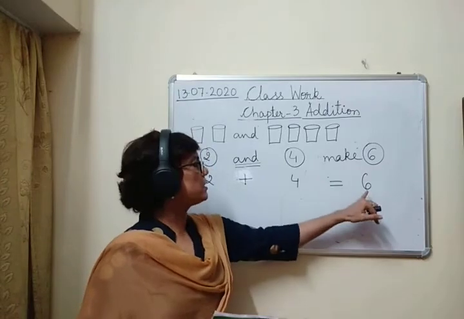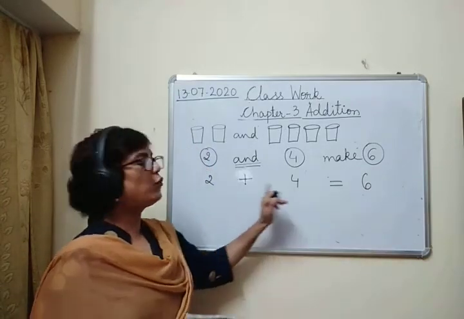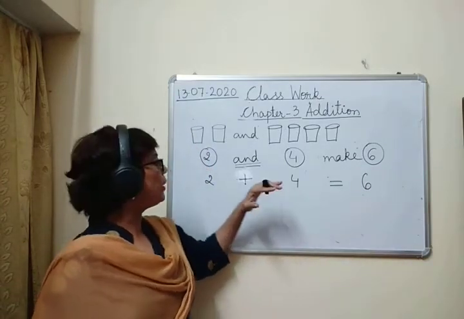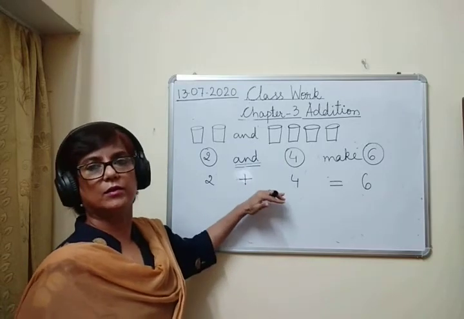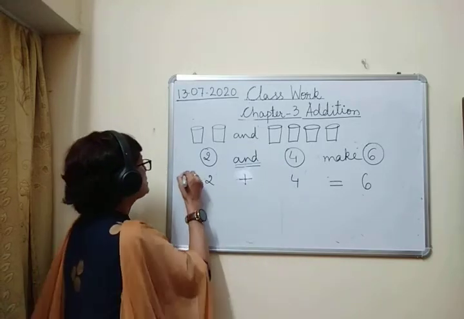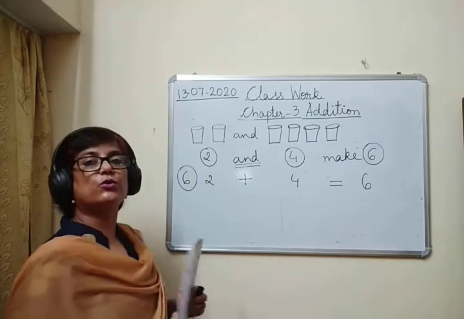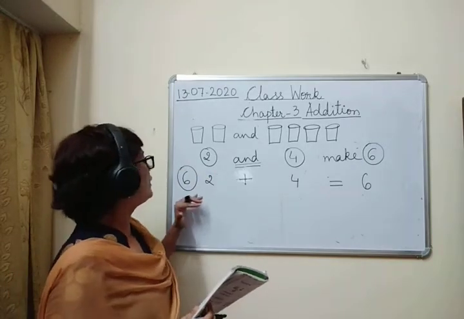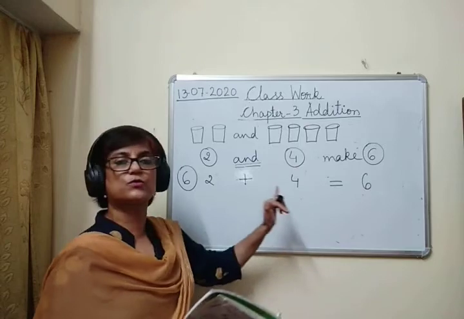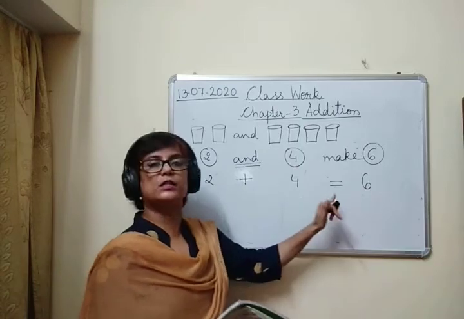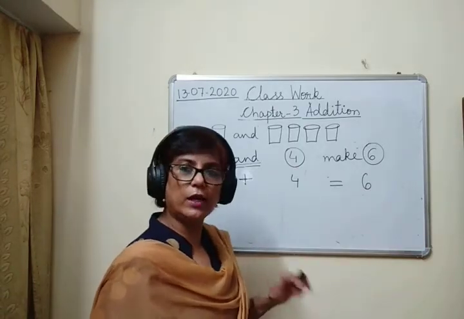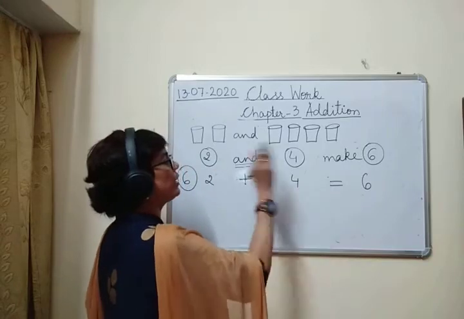On both the sides, this is 6 and 2 plus 4 is equal to 6. So in place of writing 6 here, यहाँ पे 6 लिखने की जगह 6 को हमने कैसे लिखा? We have written 6 as 2 plus 4. So 2 plus 4 is equal to 6. Okay? On both the sides, we have 6.